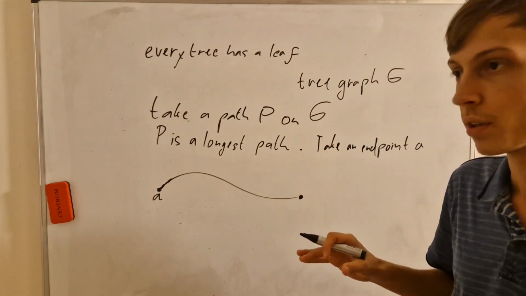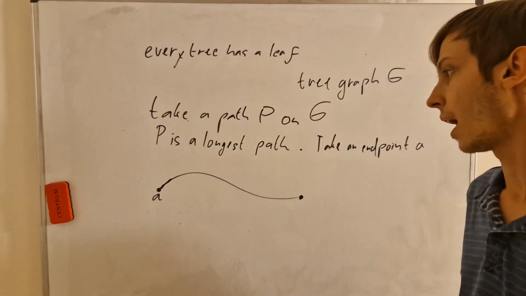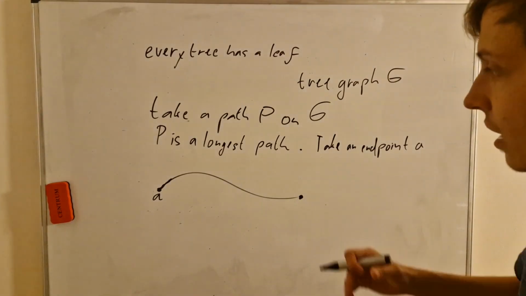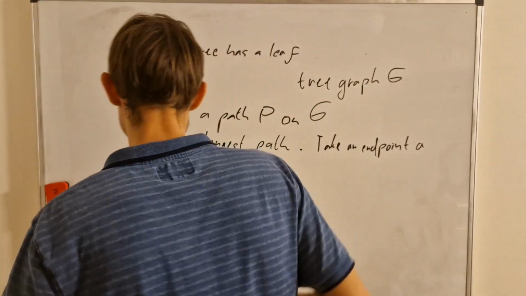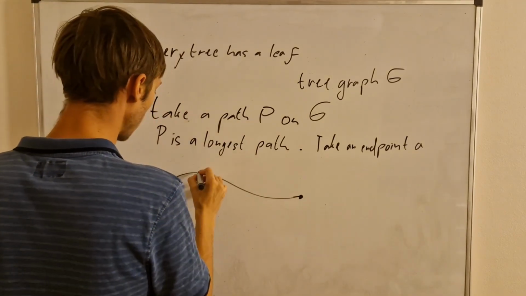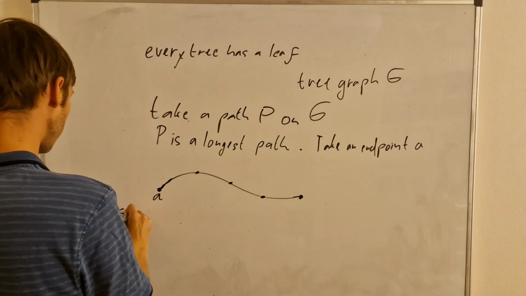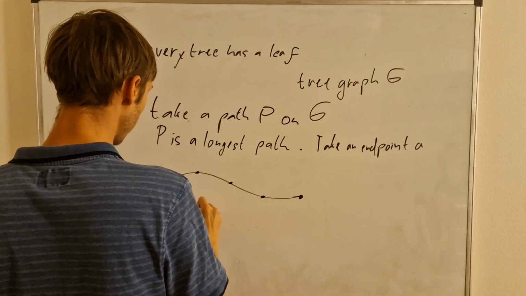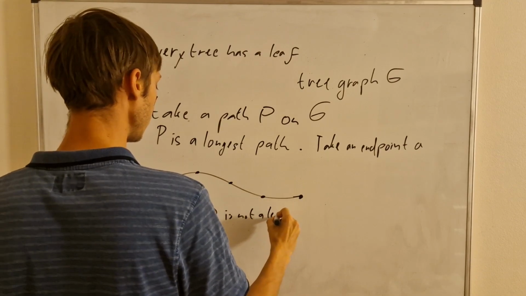And now let's prove that it really is a leaf, that it cannot be something different. And we'll do that by contradicting the assumption that it's a leaf. So assume that A is not a leaf. So this is an end of it here. Right, so there can be more vertices on the way, like this. But assume A, vertex A, in the vertex set of the graph is not a leaf.